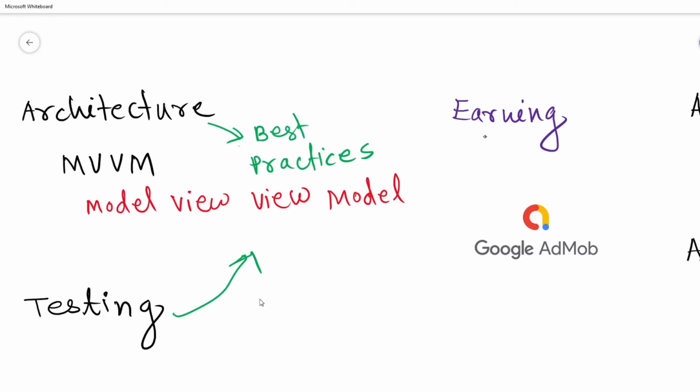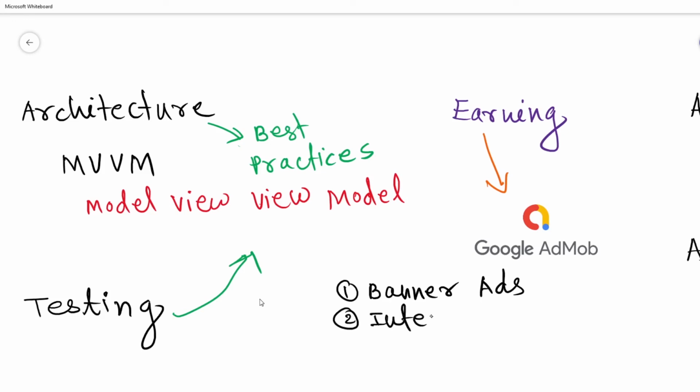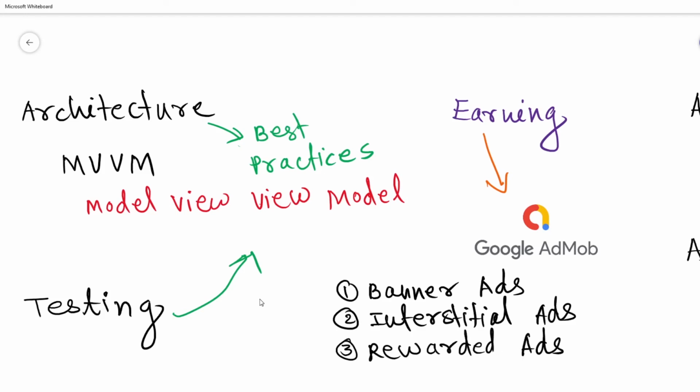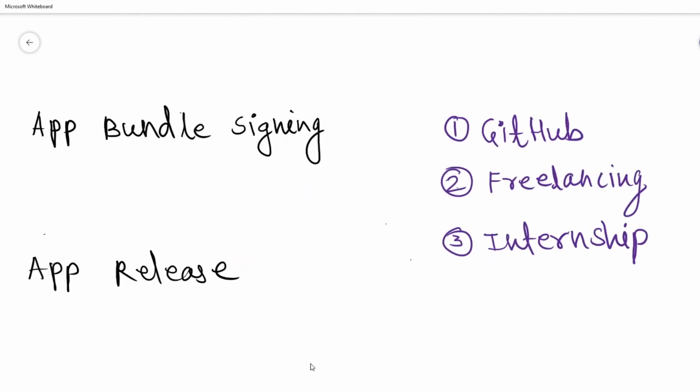After doing all this, you can add advertisements into your application by using Google AdMob, and there are three types of advertisements which you can add: banner ads, interstitial ads, and rewarded video ads. I suggest you don't use interstitial ads because they give a bad impression. For showing these advertisements you will get some money from Google AdMob, and this is how you can start earning.